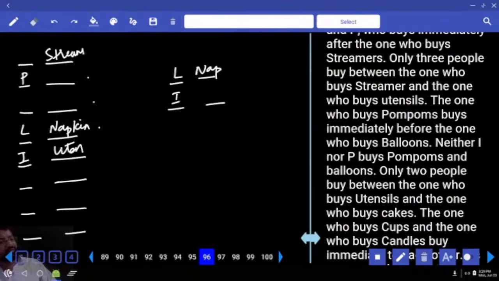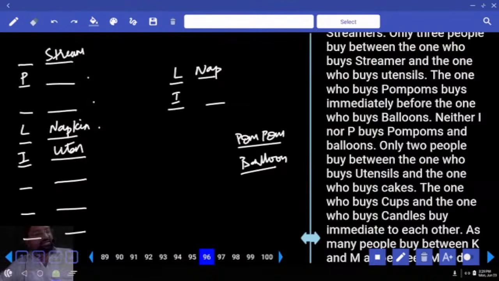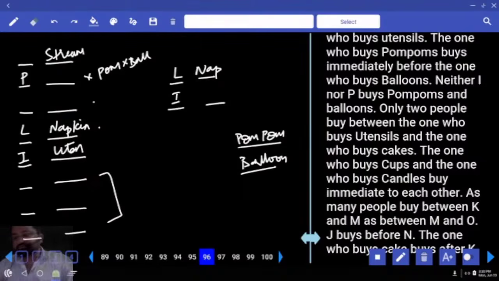The one who buys pom-poms buys immediately before the one who buys balloons. Neither I nor P buys pom-poms and balloons. This is not pom-pom. I already buys utensils. So this pom-pom has how many chances? 3 chances. Maybe that or this. These 2 or these 2.